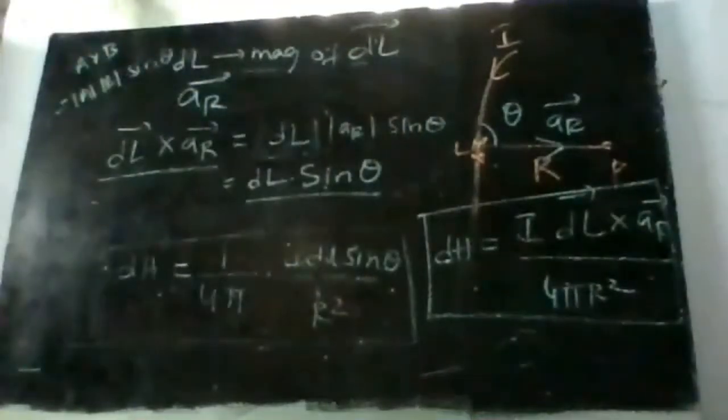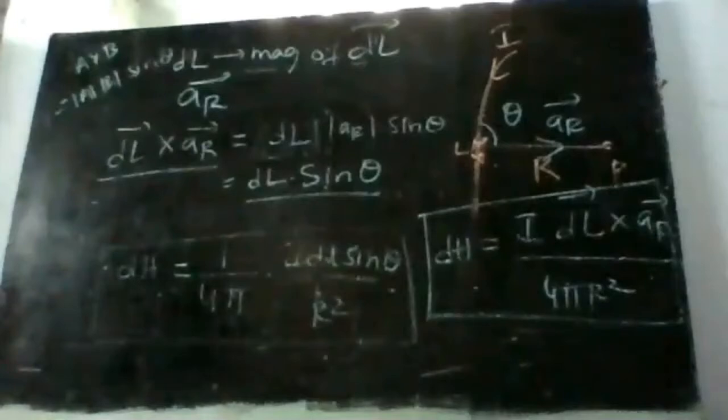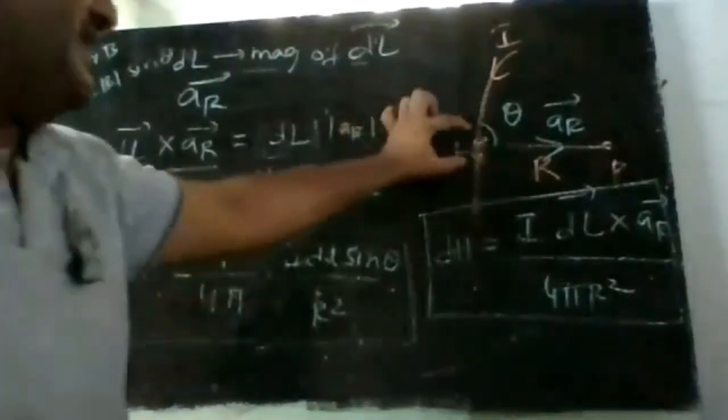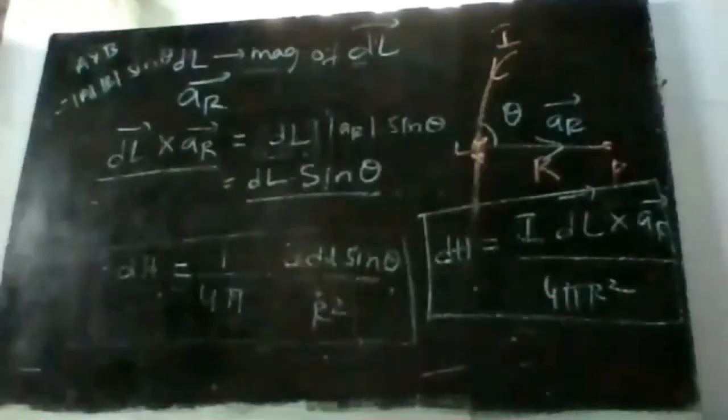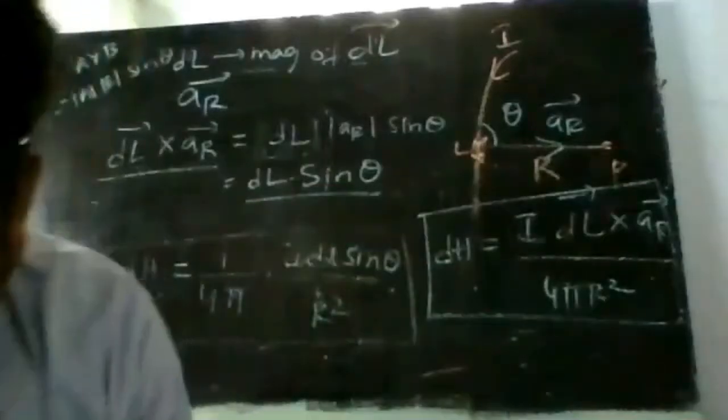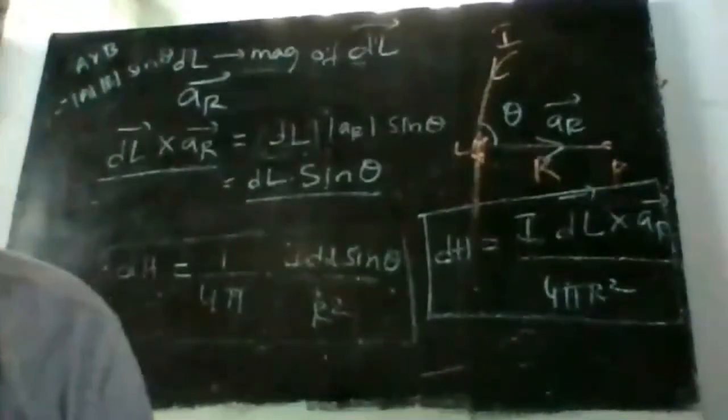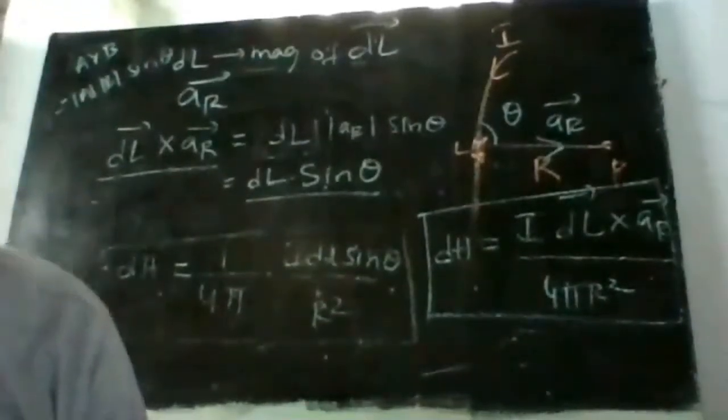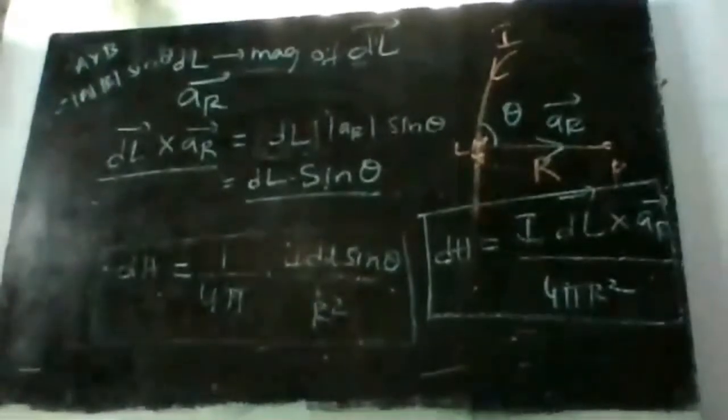So this is the magnetic field intensity produced by a small element at the point p. Okay, correct? Clear with this? So if I want to get the total field, is it understood?